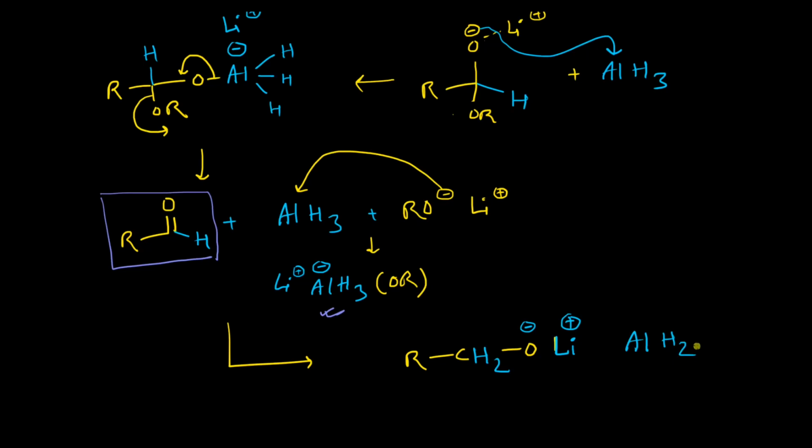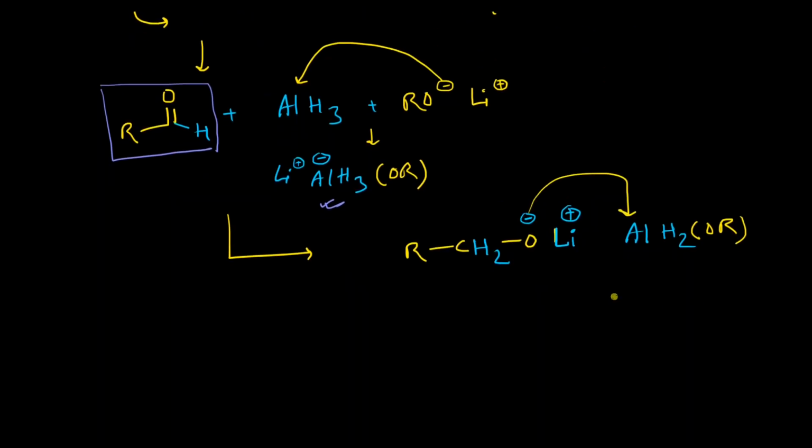and it will be the alane derivative. So now the same thing will again happen. This O minus will attack this aluminum center and it will eventually convert it into the corresponding lithium aluminum hydride derivative. Two types of alkoxy will be there. This is the OR group from the ester and this alkoxy is from the reduction of the aldehyde compound.